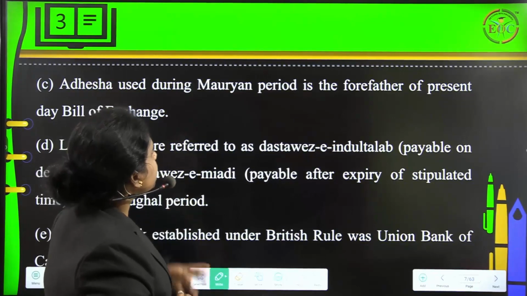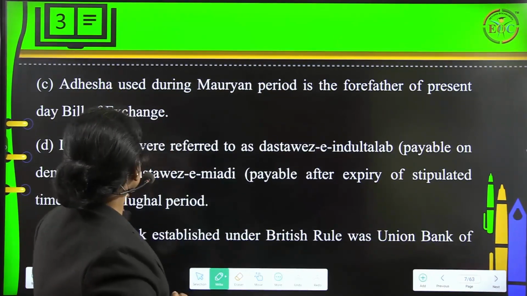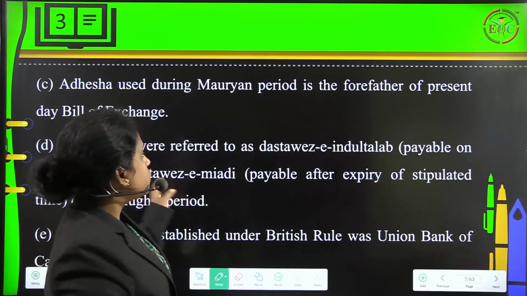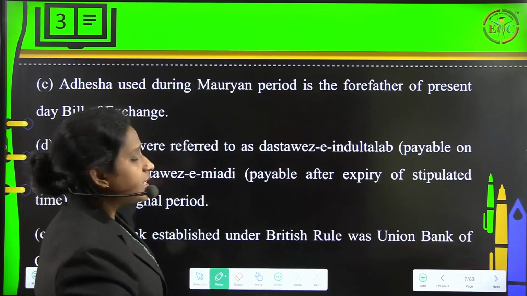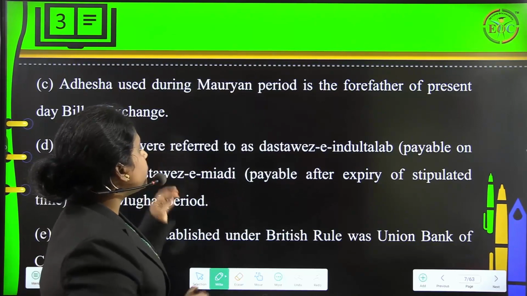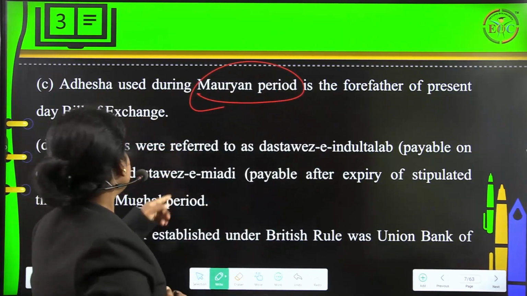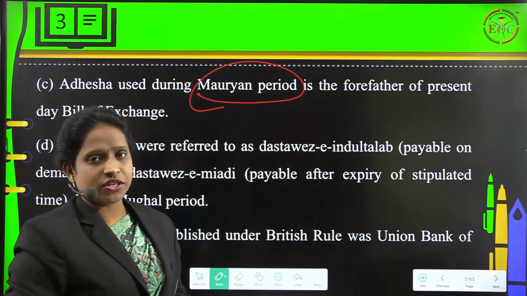Now, Adesha, used during the Mauryan period, is the forefather of the present-day bill of exchange. So the term that we call Adesha is a banking term, used during the Mauryan period, and it is the forefather of the present-day bill of exchange. Fine.